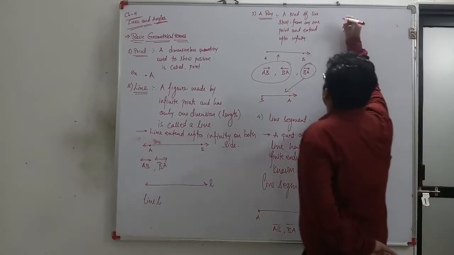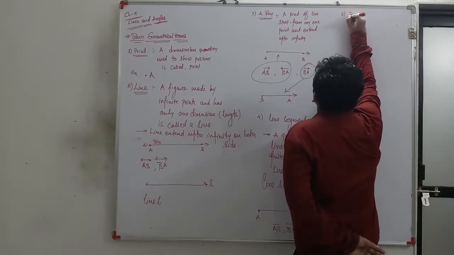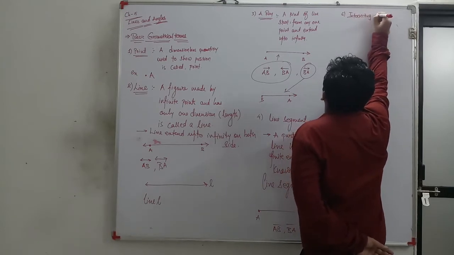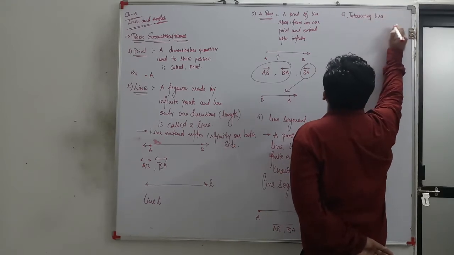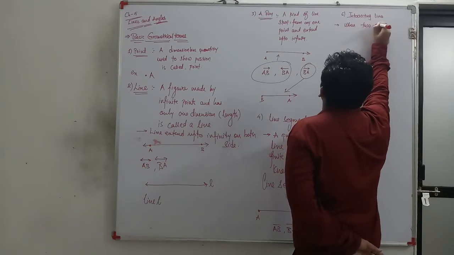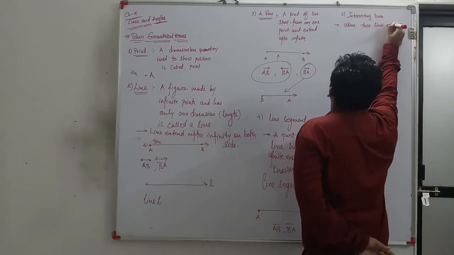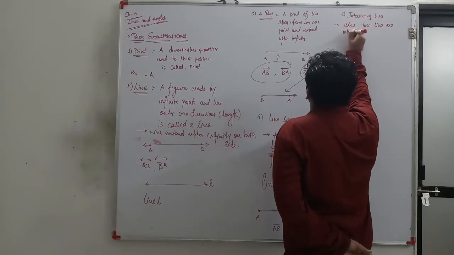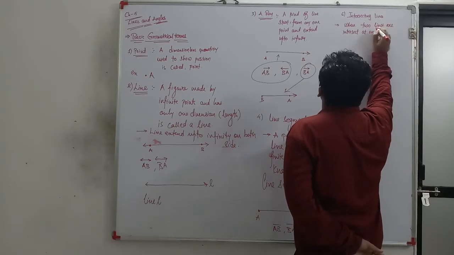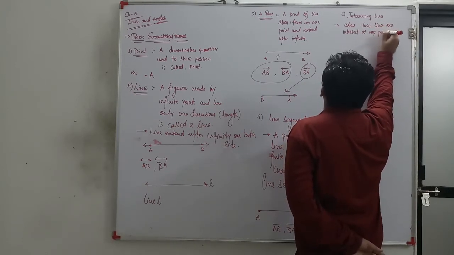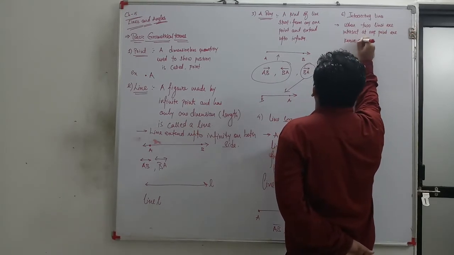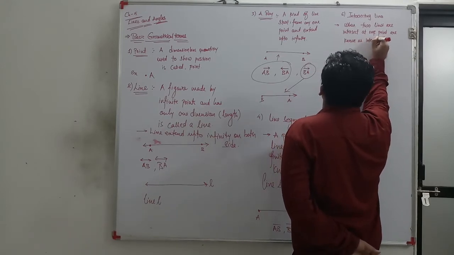Now from the line we have another part that is called an intersecting line. What is an intersecting line? When two lines intersect at one point, they are known as intersecting lines.